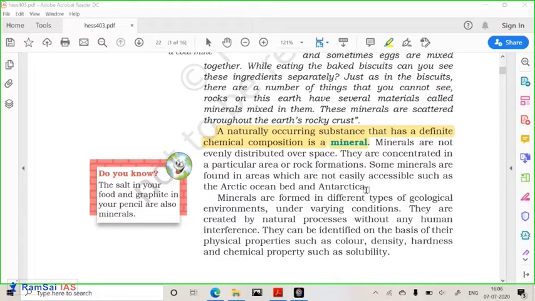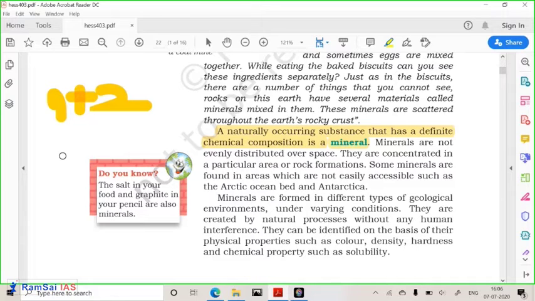A rock may contain one or many minerals. It can contain one, two, or three minerals, so that's why we call it a rock. When the concentration of one mineral is more in a particular rock, we call it an ore of that particular mineral.